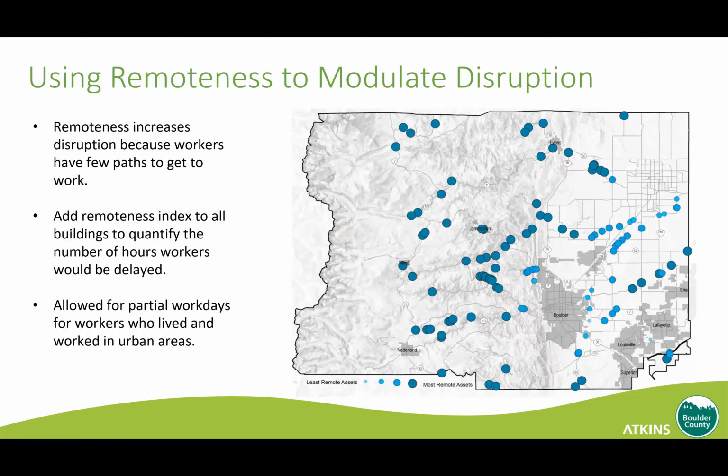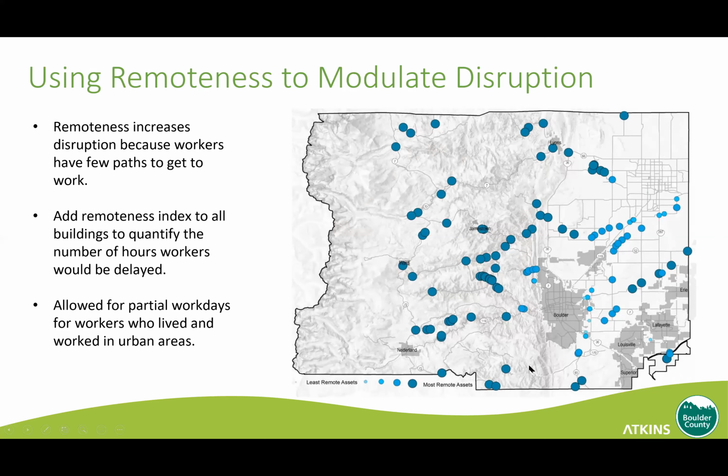We also use remoteness within this analysis. People living out here in the mountains in Boulder usually only have one path to get to work. So if a storm happens and that path gets blocked, they're basically not able to work that day.